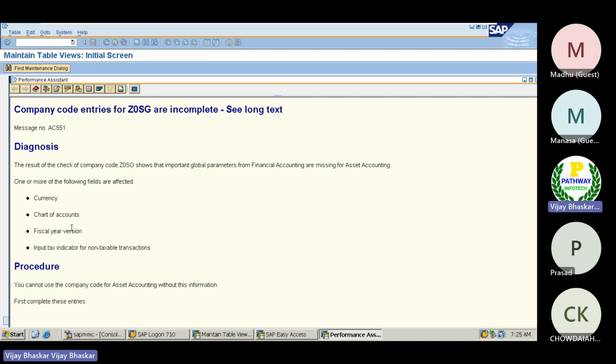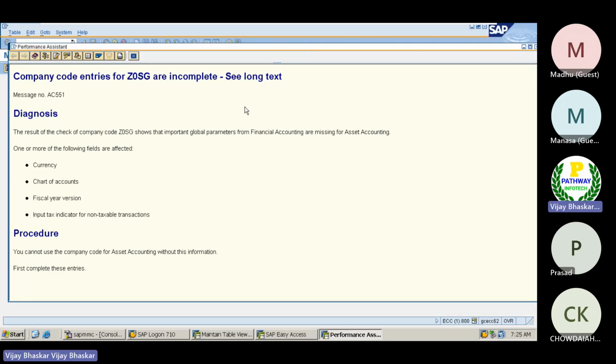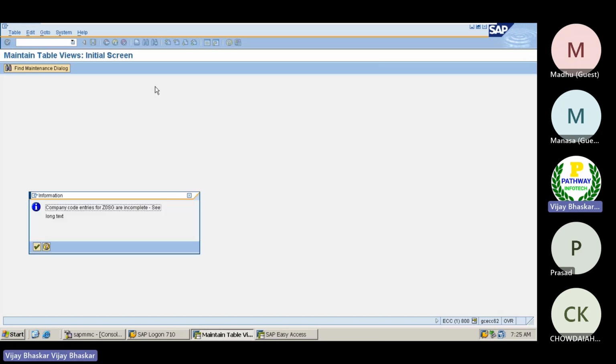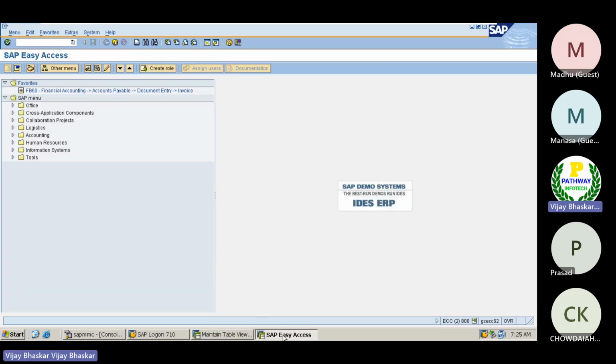Currency, chart of accounts, fiscal year. You cannot have this information. With a long text, it shows that important global parameters are missing. So this one, I remember, we must do the configuration for the input and output taxes. Let's see this one. Assign chart of depreciation to company code. Let's see OBCL.